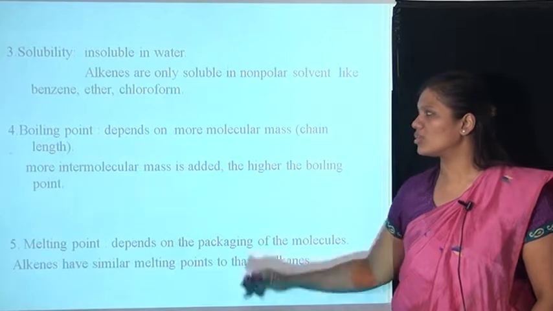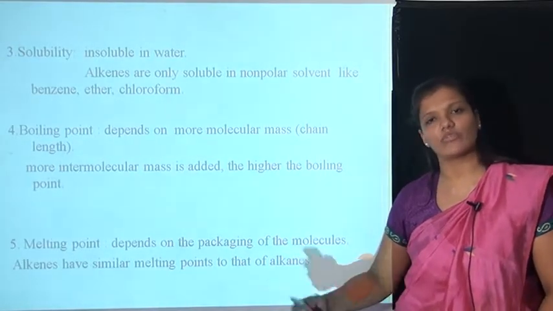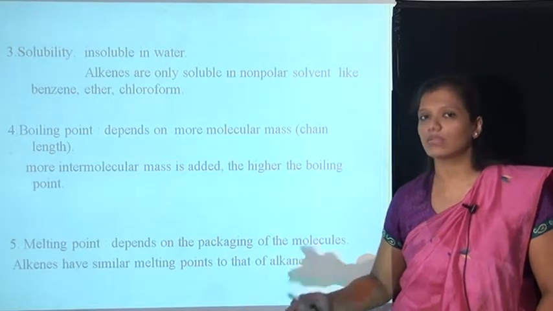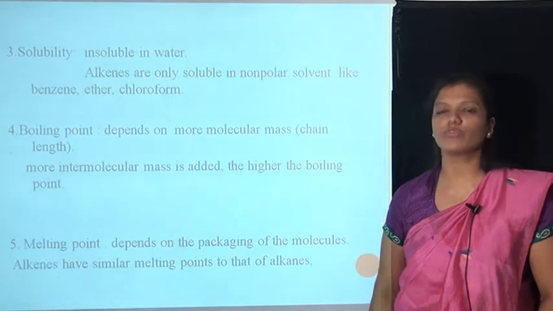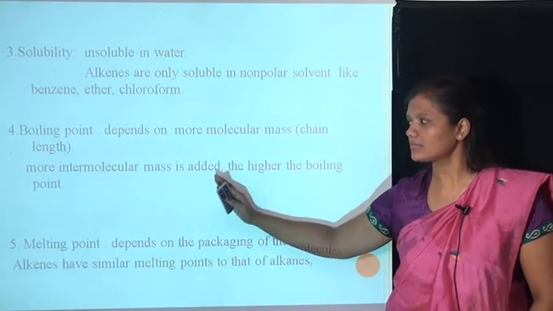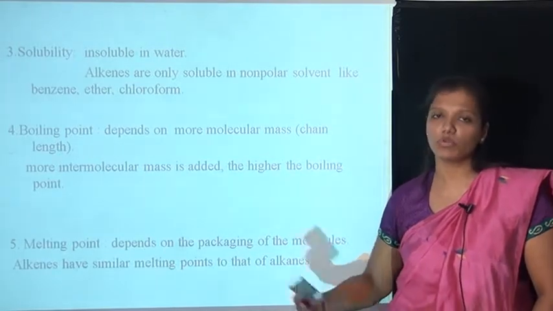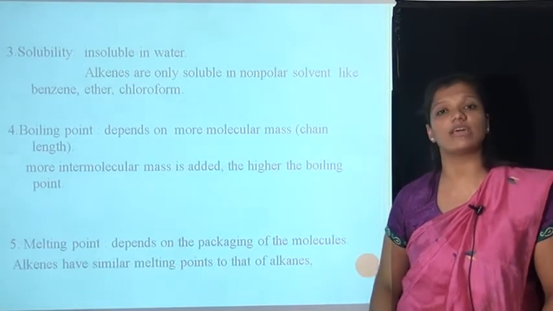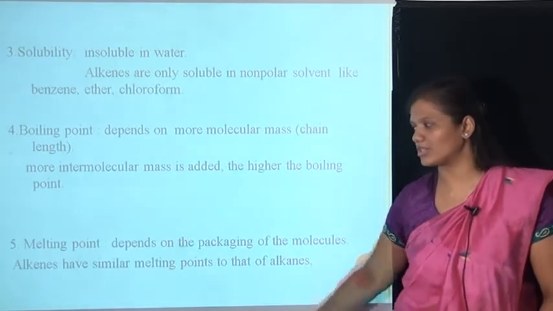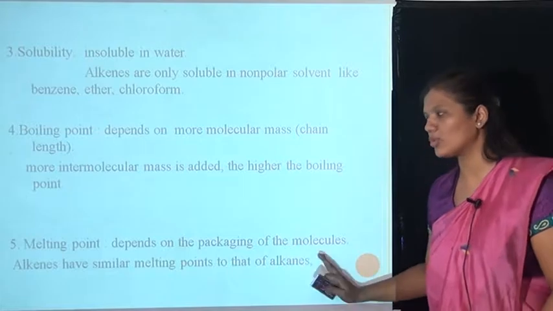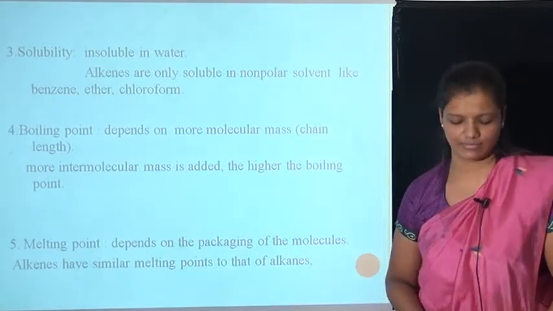Fourth is the boiling point. It depends on the molecular mass, or you can say the chain length. As the chain increases, the number of carbons and the molecular weight increase, and therefore the boiling point, or melting point, increases. The more mass is added, the higher the boiling point, because more energy is required to break it down. The melting point depends on the packing of the molecules. Alkenes have similar melting points to those of alkanes.